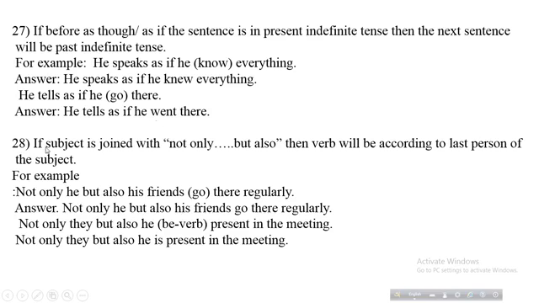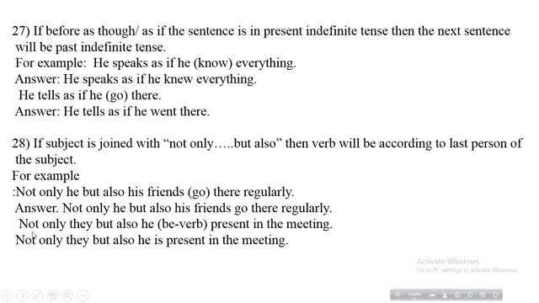Next rule, students, if subject is joined with not only but also, then the verb will be according to the last person of the subject. For example, not only he but also his friends go there regularly. The verb go is kept in the bracket but it is in the wrong position. So the correct form will be: not only he but also his friends go there regularly.